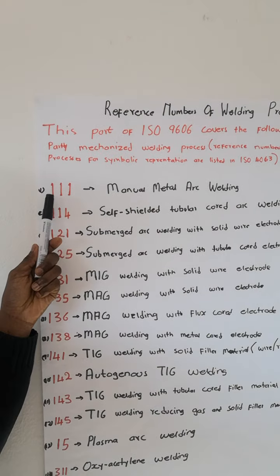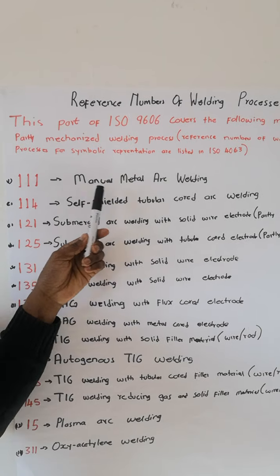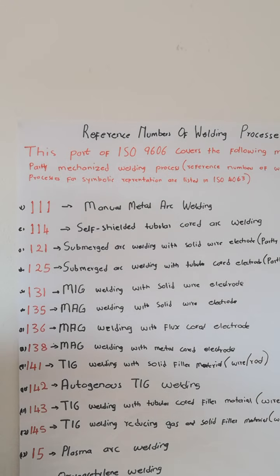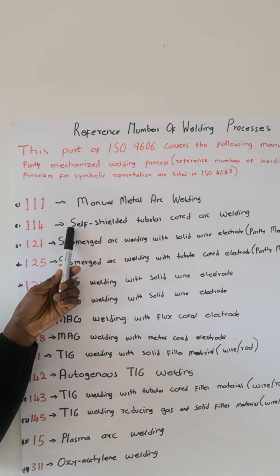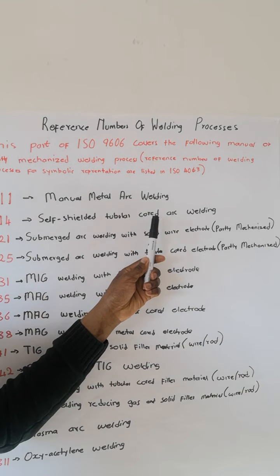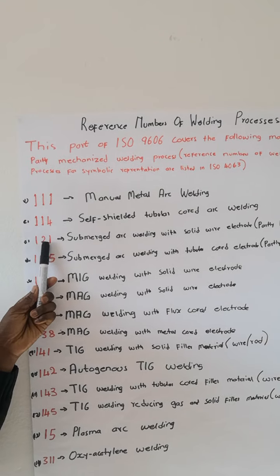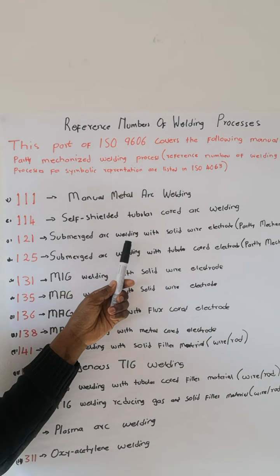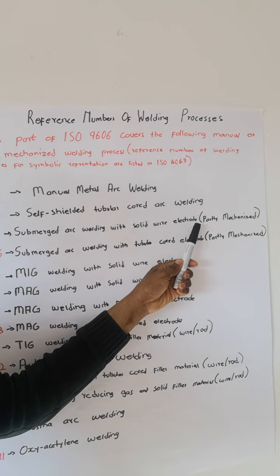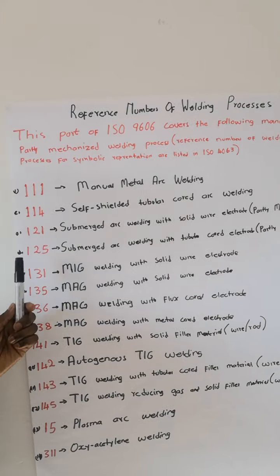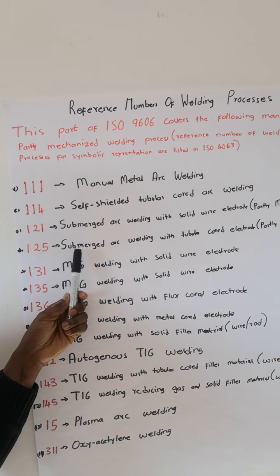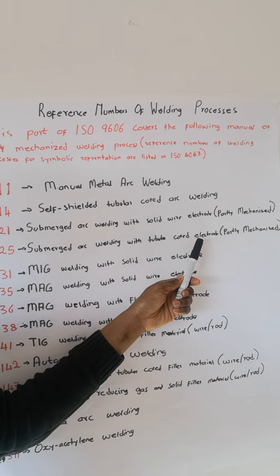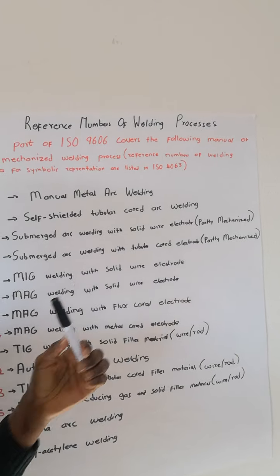So, 111 is manual metal arc welding. 114, self-shielded tubular cord arc welding. 121, submerged arc welding with solid wire electrode, partly mechanized. 125, submerged arc welding with tubular cord electrode, partly mechanized.